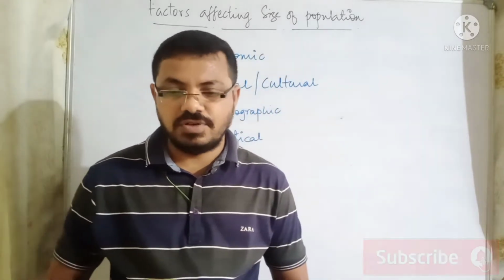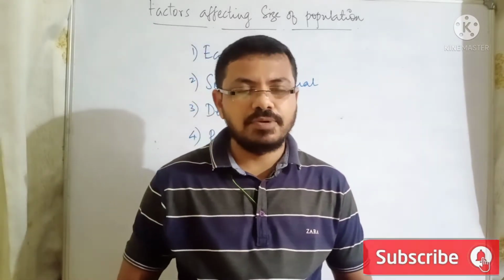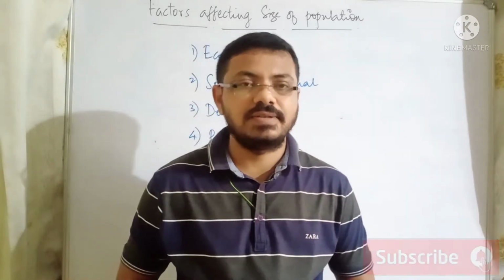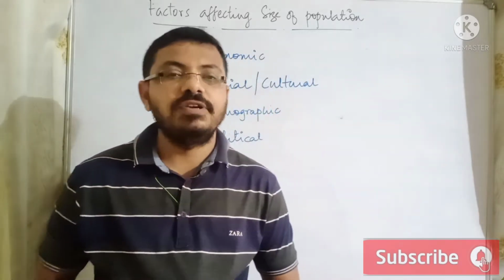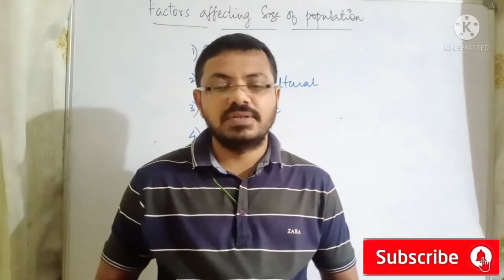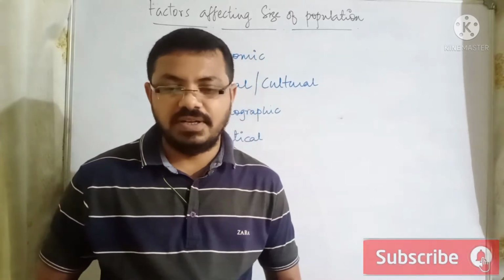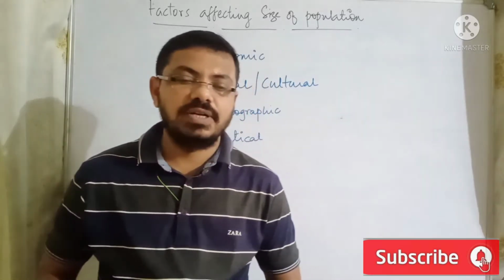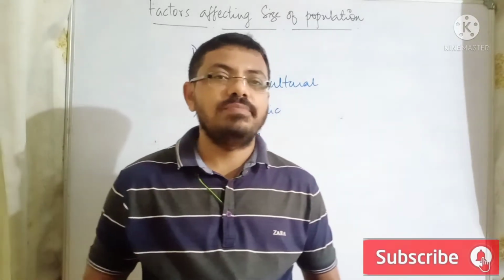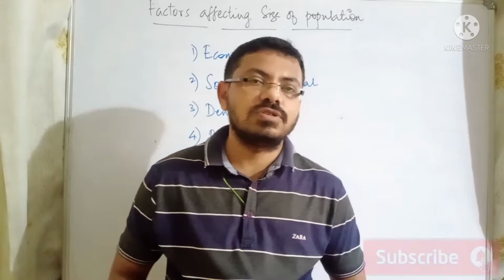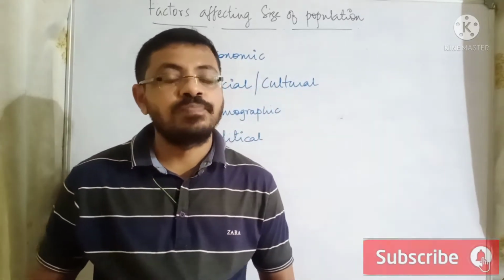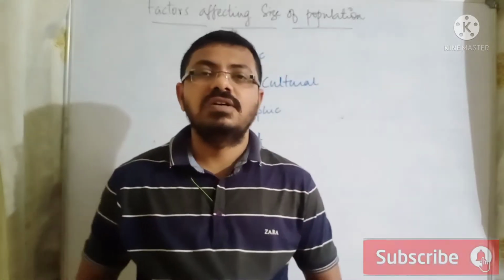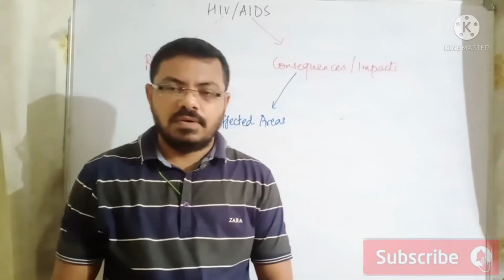Then social and cultural: traditional demand of high reproduction, leading to the social and cultural belief system in some of the societies. Low female literacy, poor knowledge of birth control, poor social awareness, and religious belief systems. So all of these factors written over here are the main causes. If you look at the causes of overpopulation and underpopulation, these are the reasons behind a change in the size of the population.